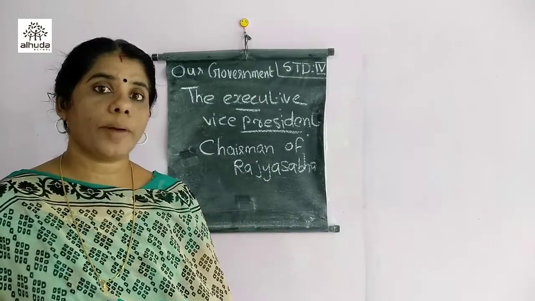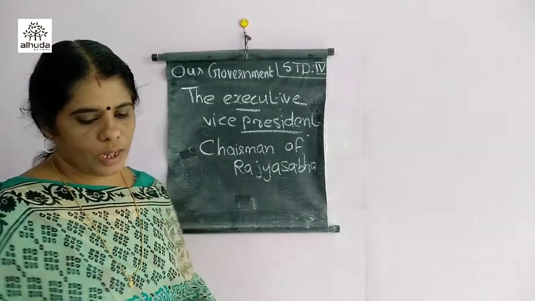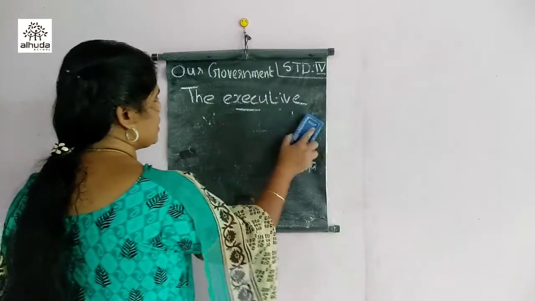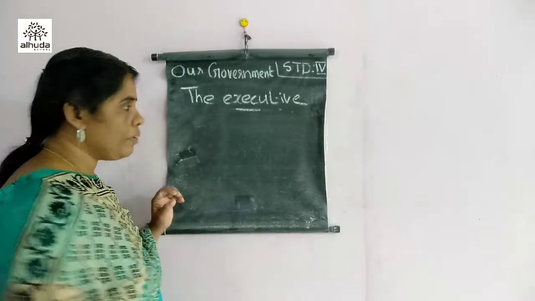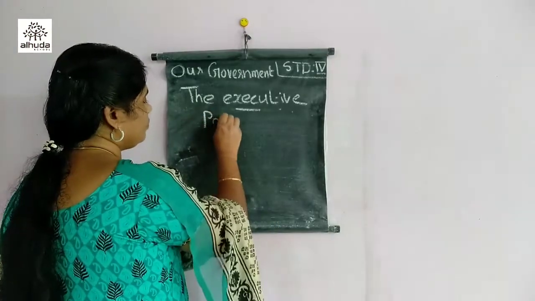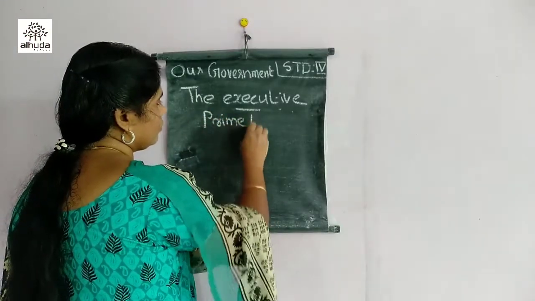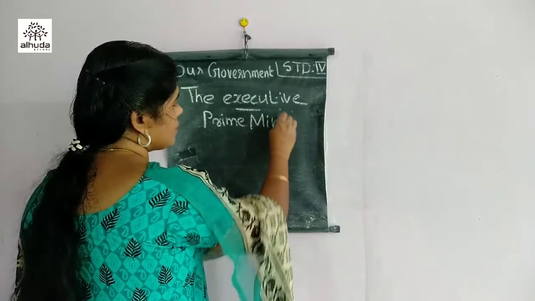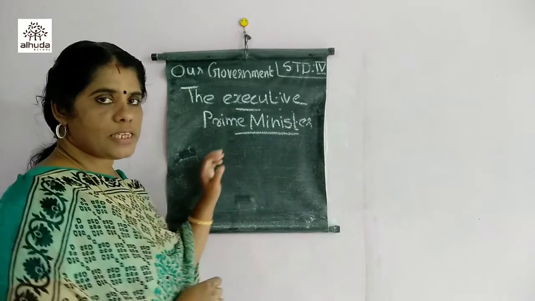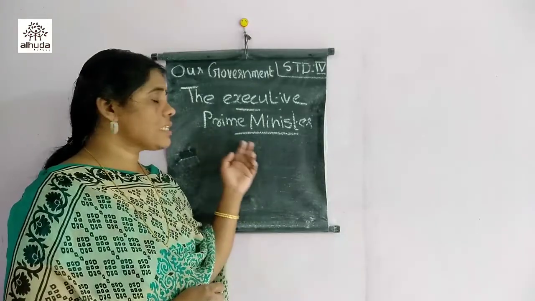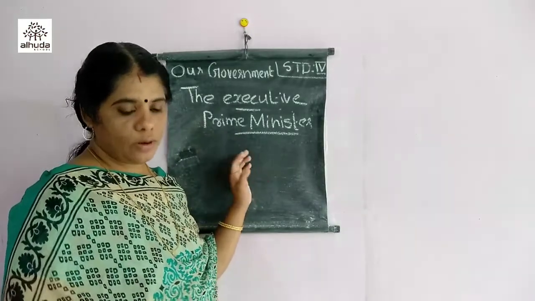Next coming, Prime Minister. The Prime Minister and Council of Ministers. Who will become a Prime Minister? Now the acting Prime Minister is Narendra Modi, and how he is elected as Prime Minister, that we are looking at now.